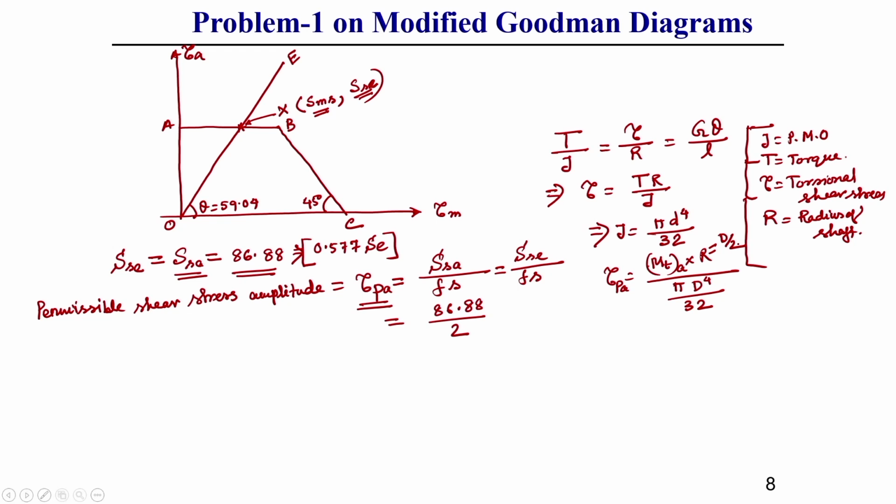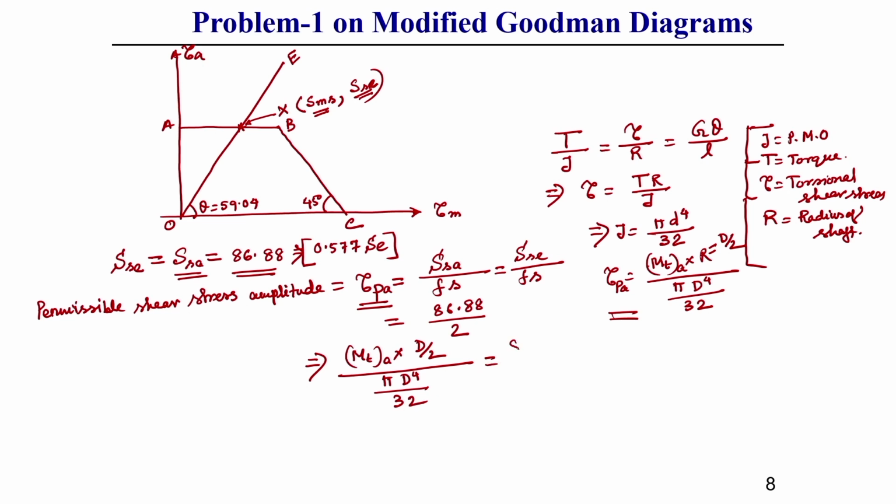This diameter we need to find out. So, if we put all these values here, what are we getting? Tau we can write as MT amplitude into capital D by 2 divided by pi d to the power 4 divided by 32.